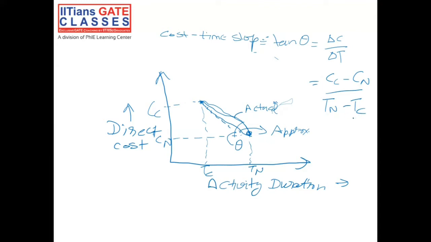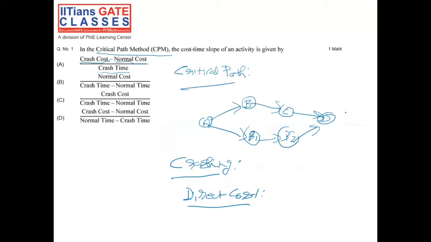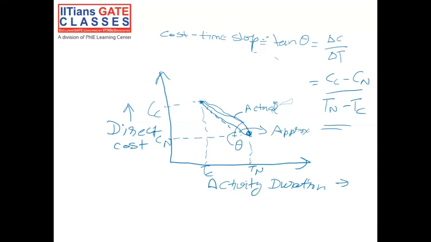So by this, what would be our answer? So the answer would be D. Crash cost minus normal cost divided by normal time minus crash time.